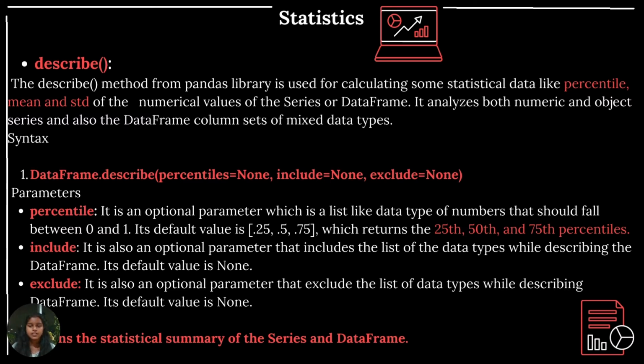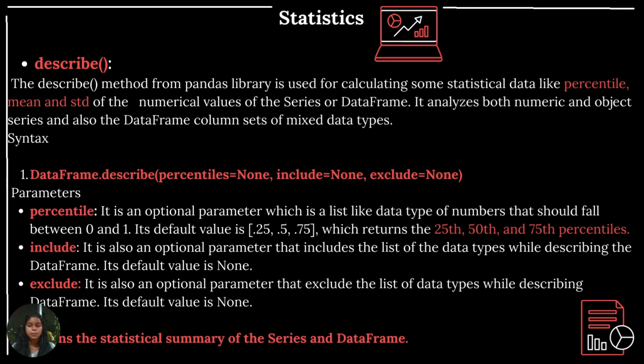For finding the statistics, we have used the describe function from the pandas library. The describe method is used for calculating statistical data like percentile, mean, and standard deviation of the numerical values of the data frames. Let me give a brief idea of what the describe function can do and what parameters it can take. The first parameter it can take is percentile.